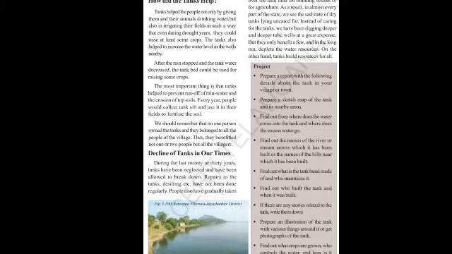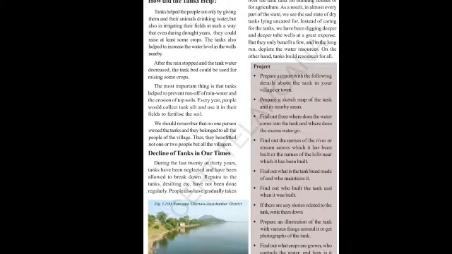Now our next topic: how did the tanks help? So what are the uses of tanks? Let us see. The tanks not only give water to us and to the animals for drinking, but also for irrigating the agriculture fields. And even during the time of droughts, droughts means no rains at all, during that time also, tank land can be used for growing at least some crops. And the tanks also helped to increase the water level in the wells. Yes, if the water is filled in the tanks, automatically the nearby wells will be filled with water.